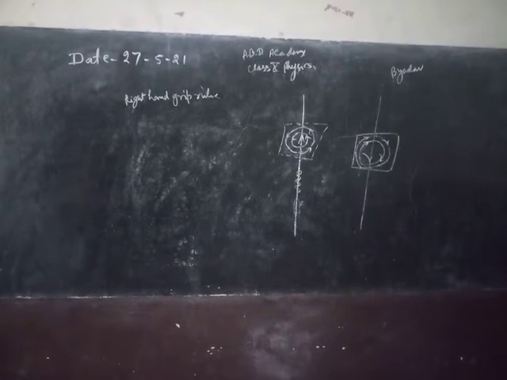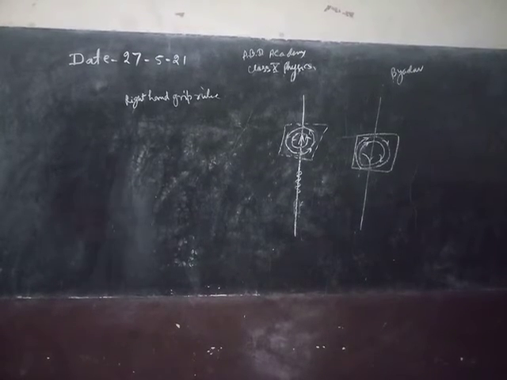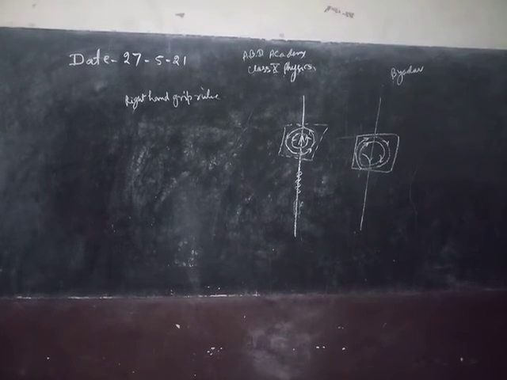Thus, these are all about the magnetic effect of current and how the direction of magnetic field can be understood by the right hand grip rule or Maxwell's corkscrew rule.